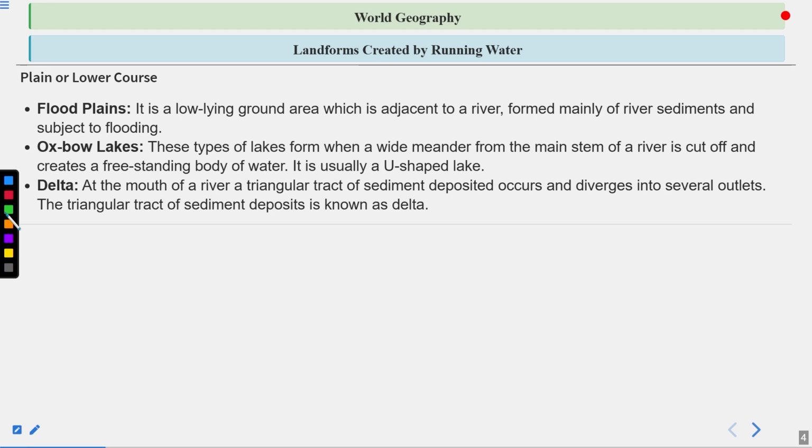So when a river flows into the sea, it creates branches while merging into the sea, like the Ganga and Brahmaputra merge together, and when they flow into the Bay of Bengal, they create branches of rivers. And these branches, if you put them together, you will see the shape of a triangle. That triangular shape is known as the delta.